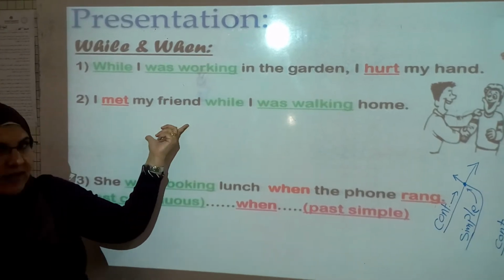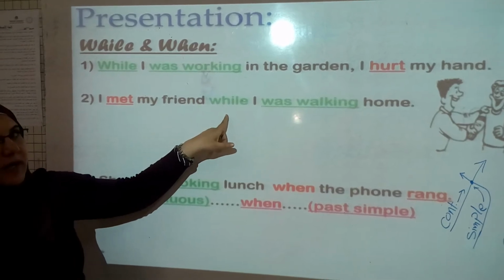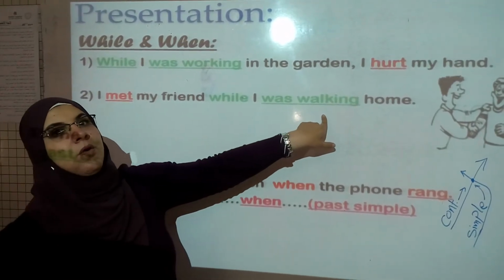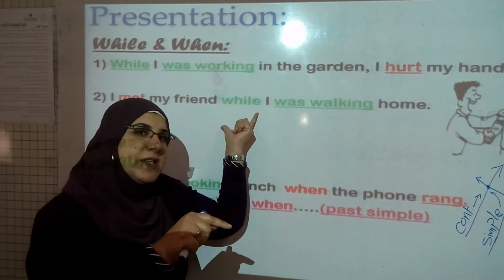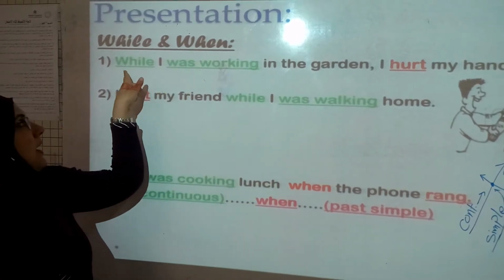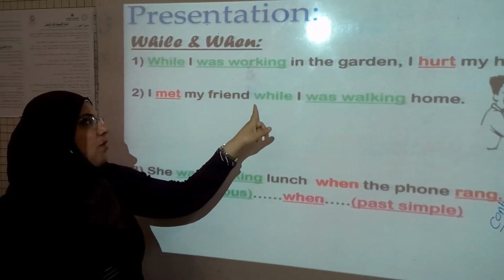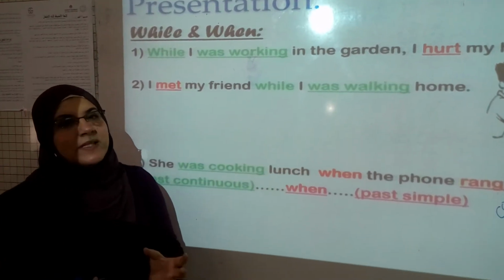Let's see the next example. I met my friends while I was walking home. Again, take a look at while and what comes after while. While was walking. What do you understand from this?